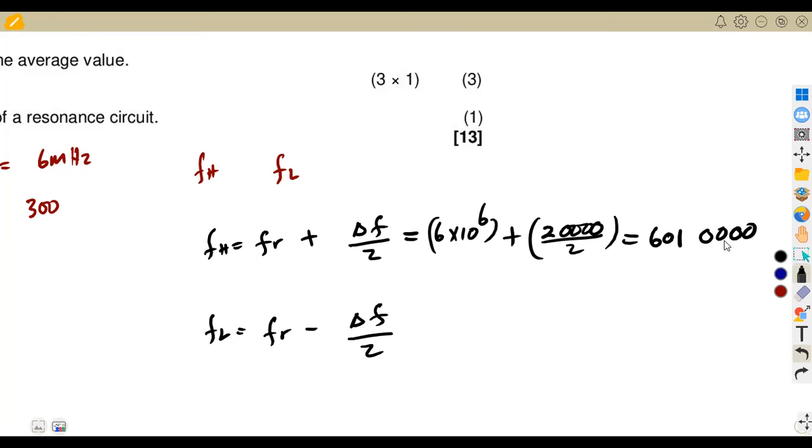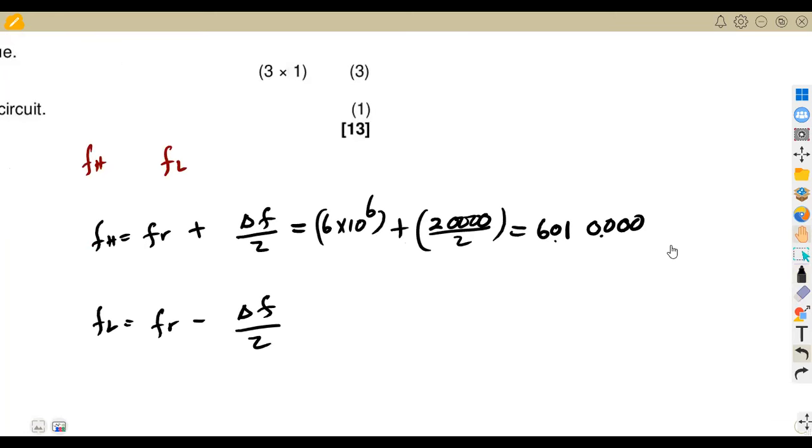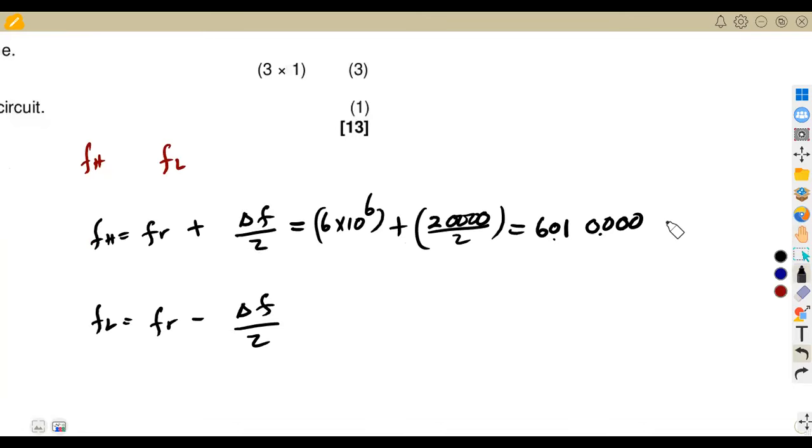So that is going to give us something like 6,010,000, which is 10 to the power of 3. So you're going to change that to mega. It can be converted to megahertz. So that will be 6.01 megahertz. And for FL, we're just going to substitute here.